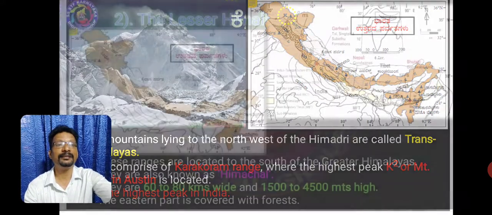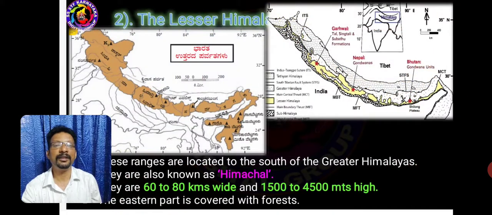The second type is the Lesser Himalayas. It's located to the south of Greater Himalayas. It's also called Himachal. Width is 60 to 80 kilometers. Height is between 1500 to 4500 meters. The eastern side is covered with forests.